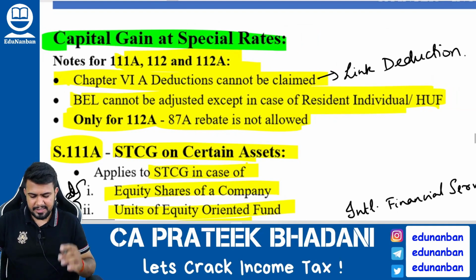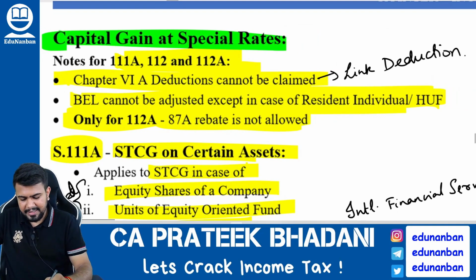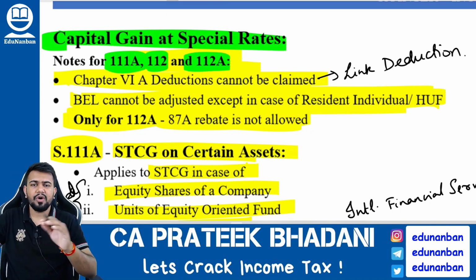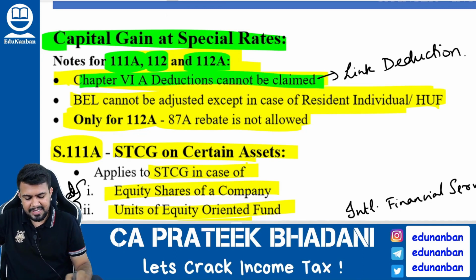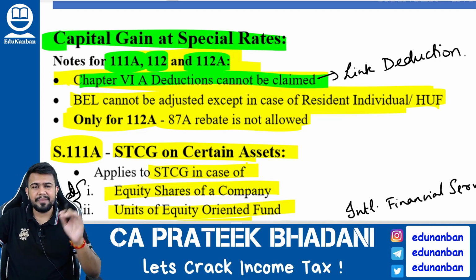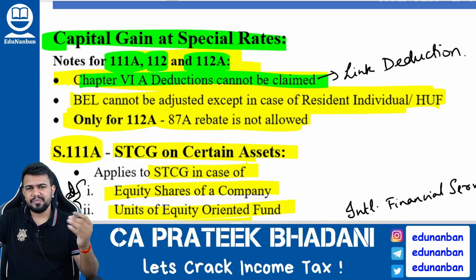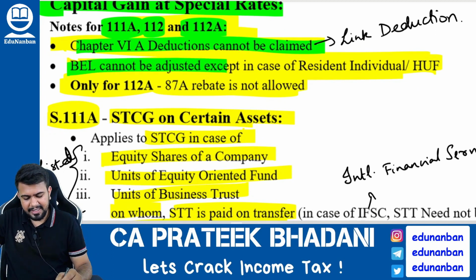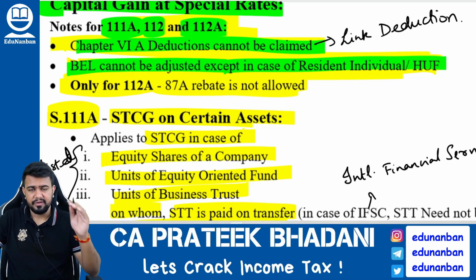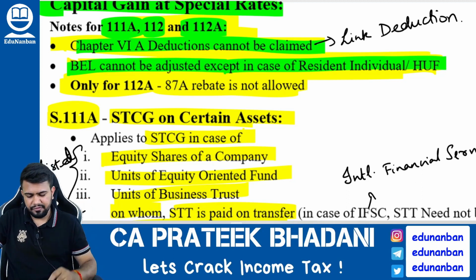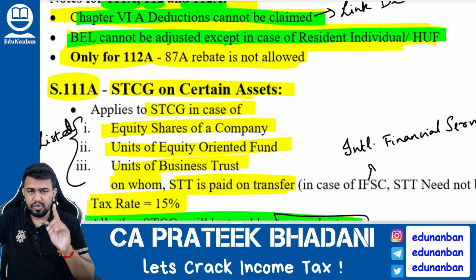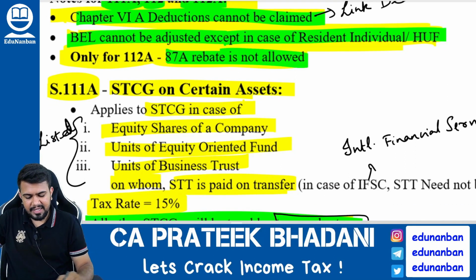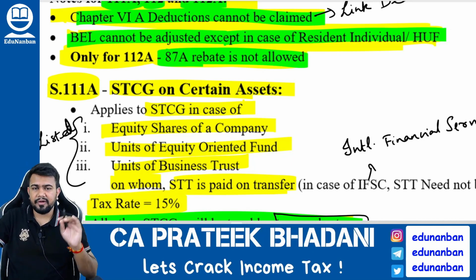Firstly, let me discuss that against 111A, 112 as well as 112A, against all these three sections, chapter 6A deduction will not be allowed. Chapter 6A deduction is not allowed against any special rate income. Okay, next. Basic exemption limit cannot be adjusted except in case of resident individual and HUF. And third one, for 112A alone, 87A rebate also will not be allowed.